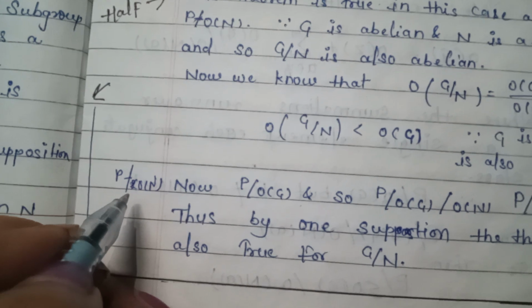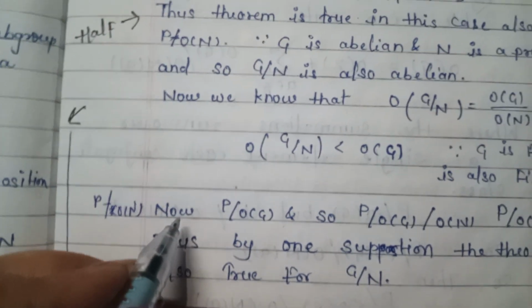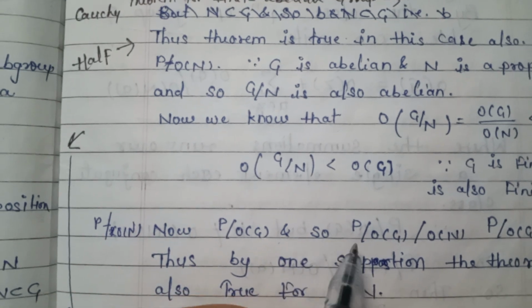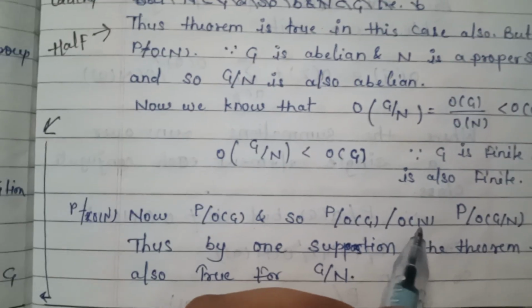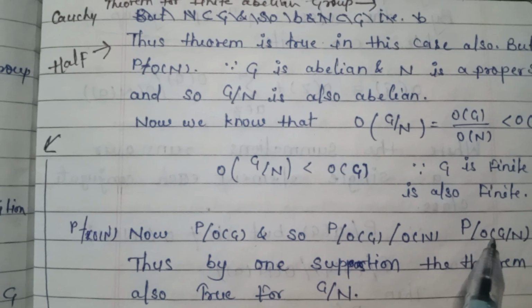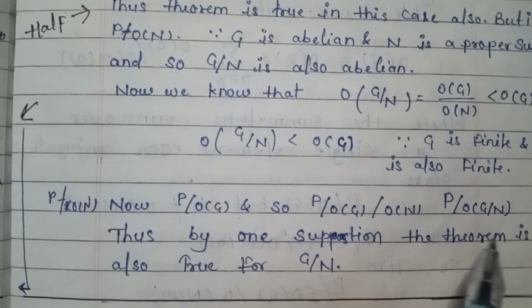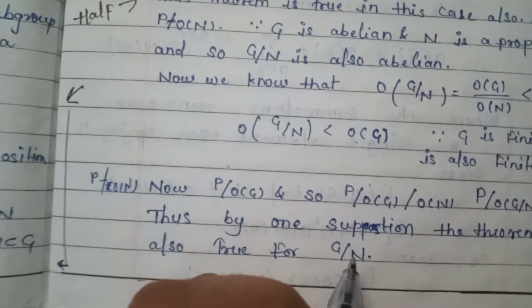So P is not a divisor of order of N. Now P is a divisor of order of G, and P is not a divisor of order of N. So P is a divisor of order of G by N.